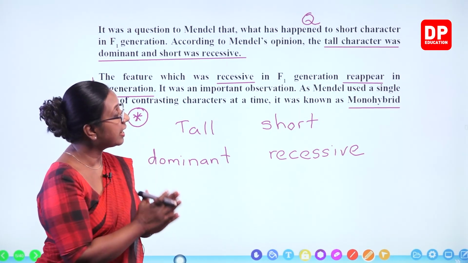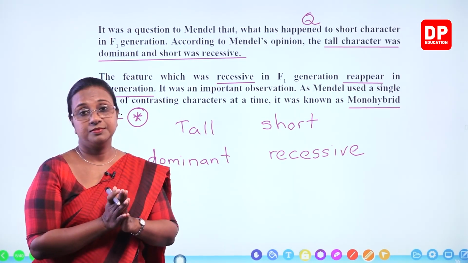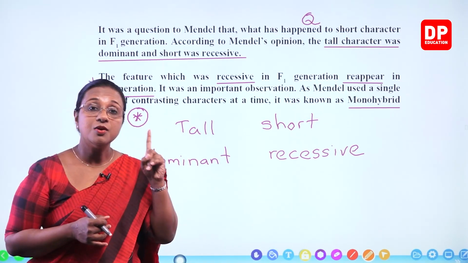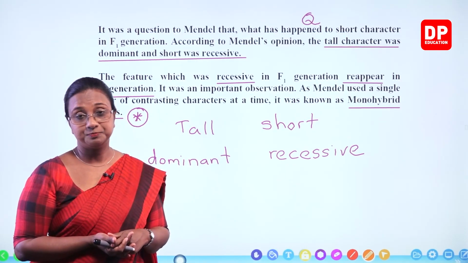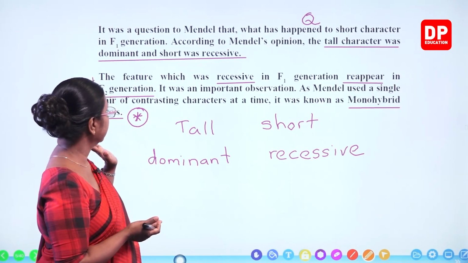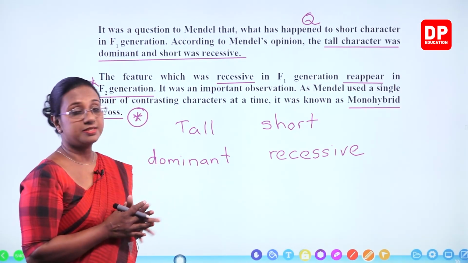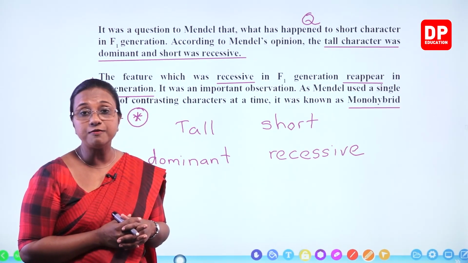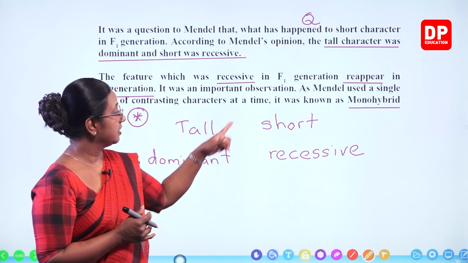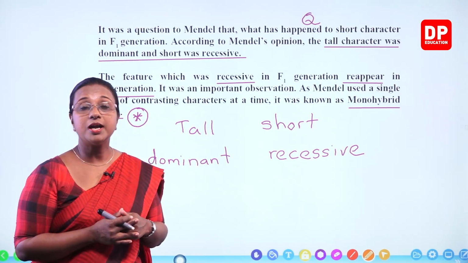So monohybrid cross. Since he only considered one character at a time. Is that clear to you all? One pair of contrasting characters. A single pair of contrasting characters. So we call it monohybrid cross.